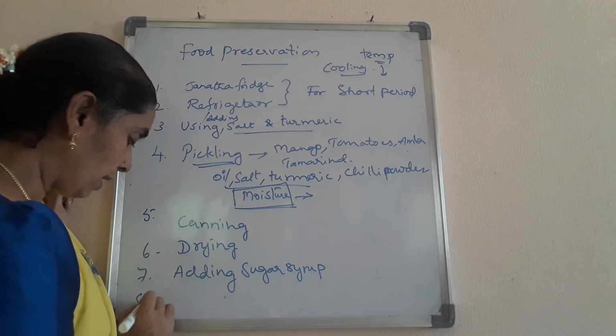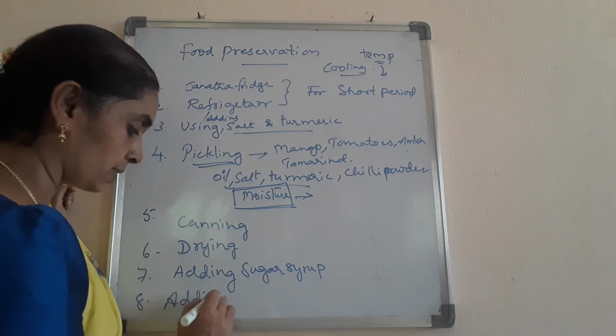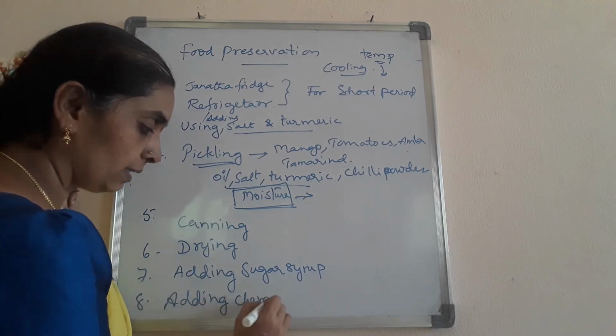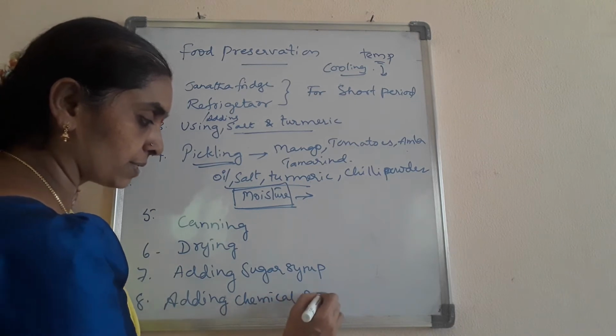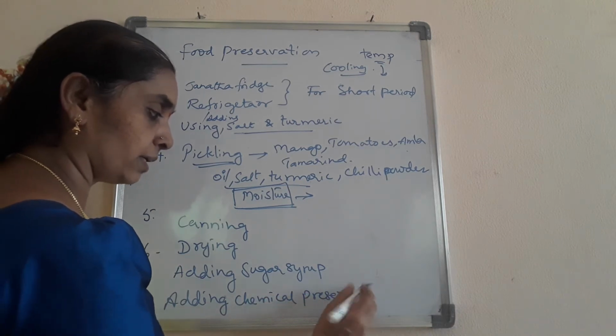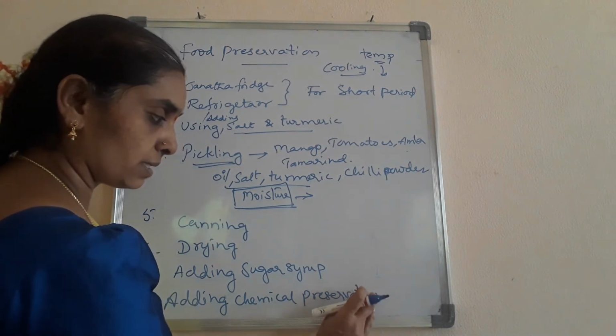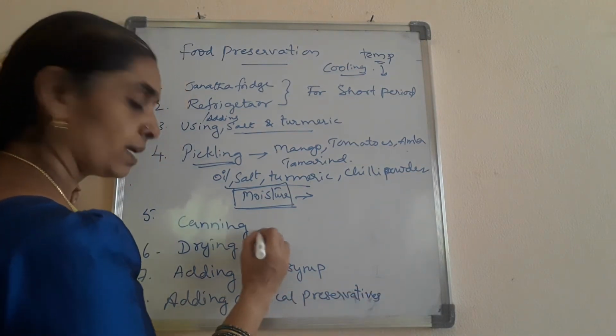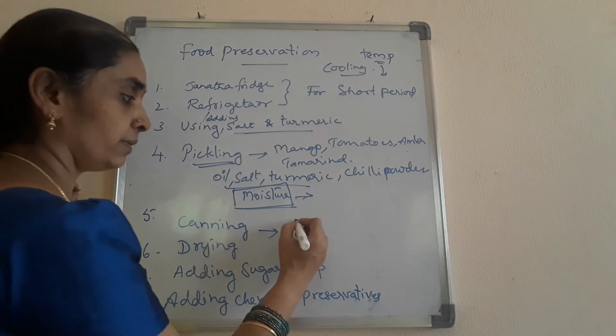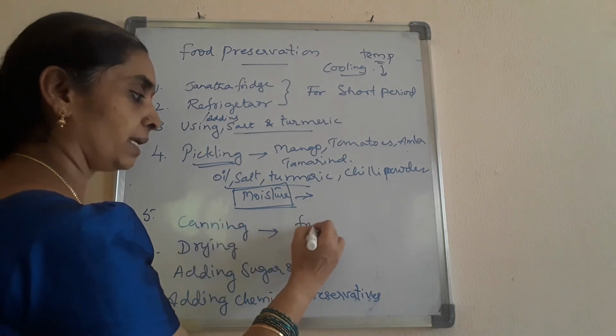And also adding chemical preservatives. These are the different preservation techniques we are using. Okay, in the canning technique, different fruits and vegetables are canned.